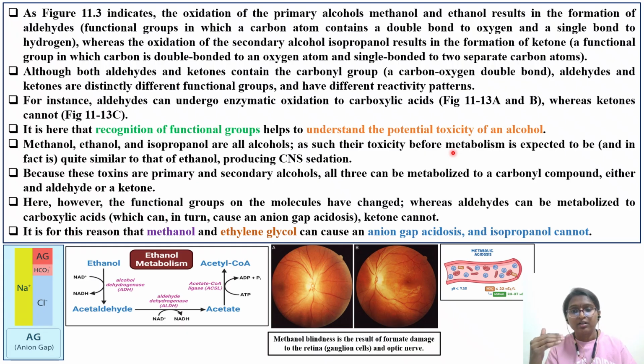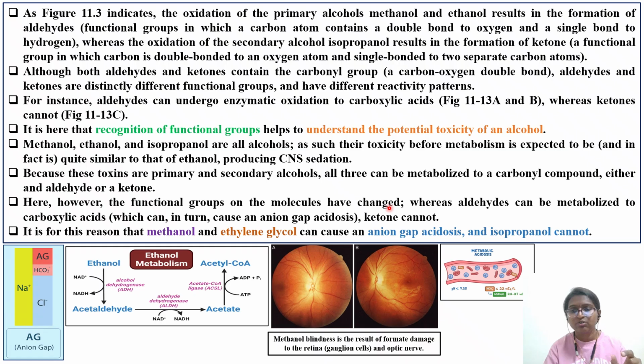Okay, let's see. Methanol, ethanol, and isopropanol or isopropyl alcohol are all alcohols. As such, their toxicity before metabolism, when they are in the first step, is expected to be quite similar to that of ethanol, producing CNS sedation. CNS depression will be there. Because these toxins are primary or secondary alcohols, all three can be metabolized to a carbonyl compound, either an aldehyde or a ketone. However, the functional group on the molecule has changed.